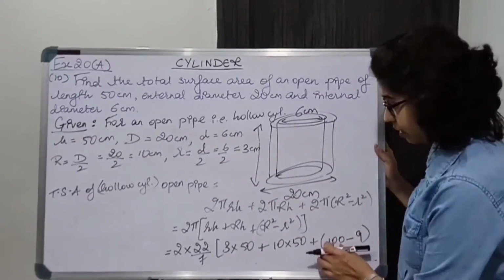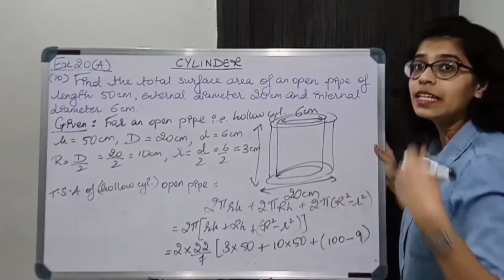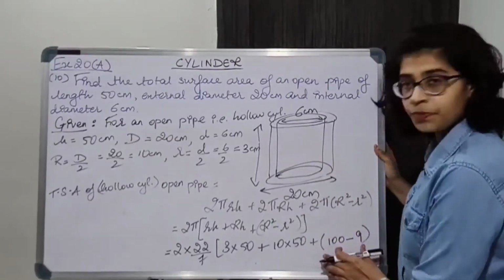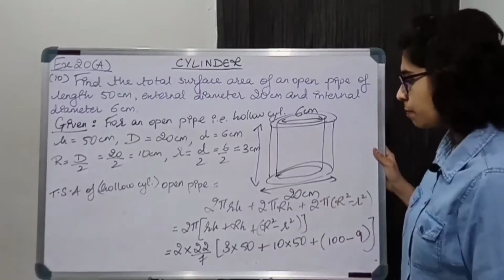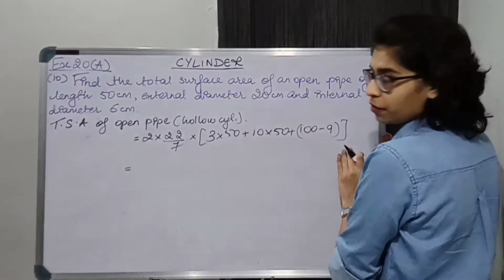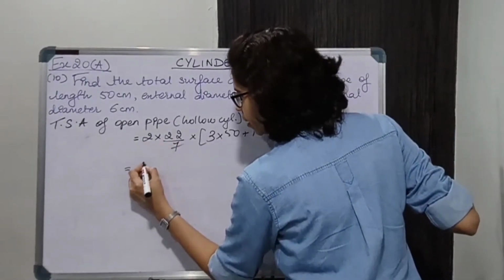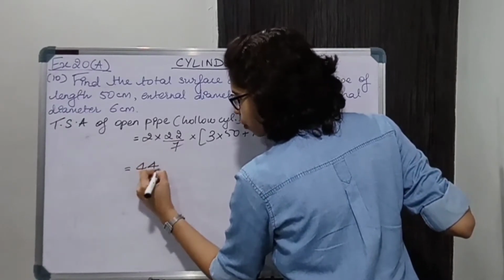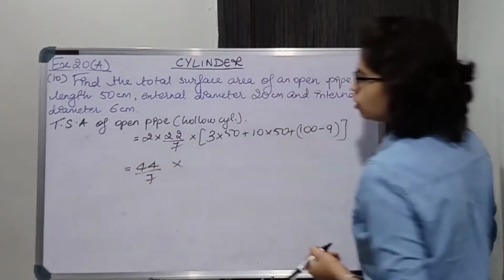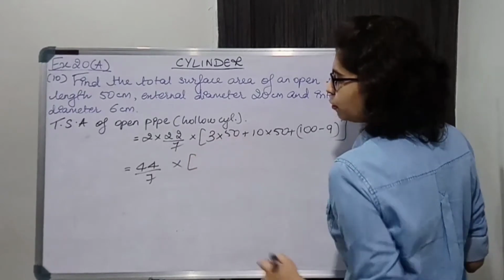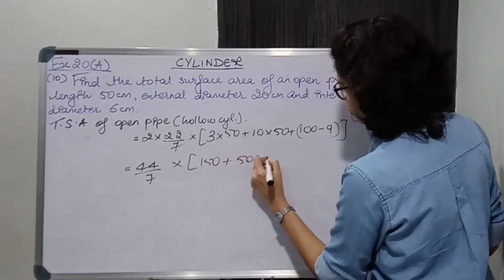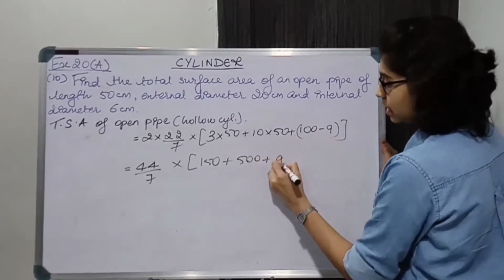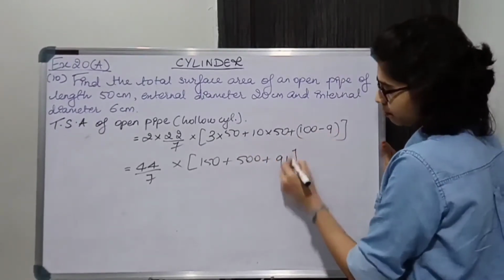You are supposed to write down 10 square minus 3 square, and then next step you will be substituting the values, that is you will solve it and write the values. We'll solve the bracket. ठीक है, and यहाँ पे 2 into 22 will give 44/7 into 3 into 50 will give 150, 10 into 50 will give 500, and 100 minus 9 is 91.